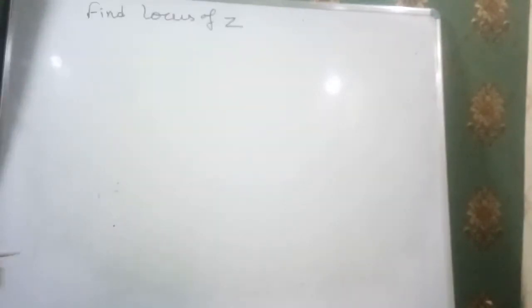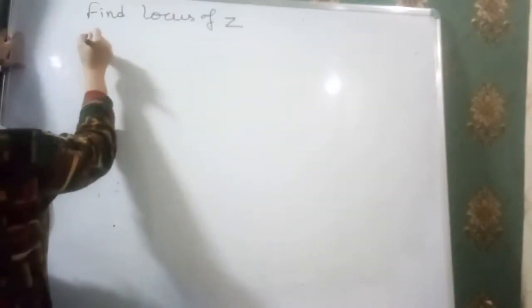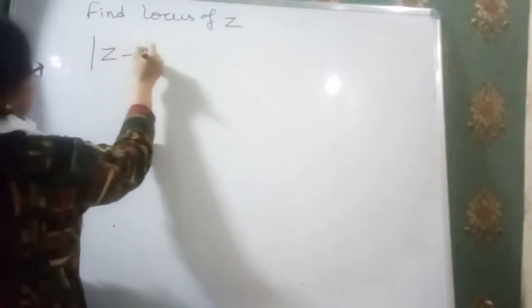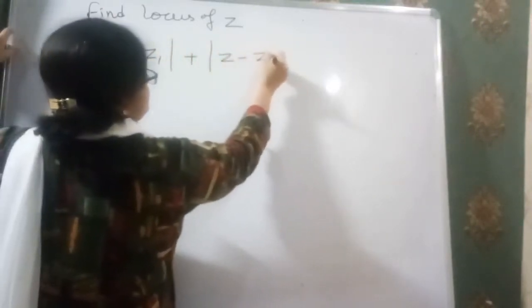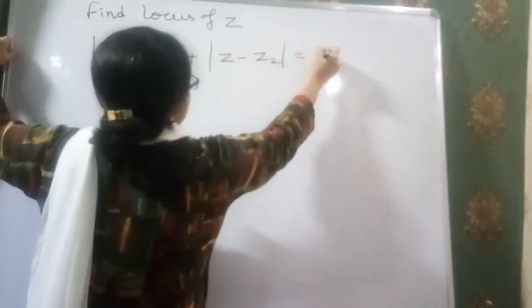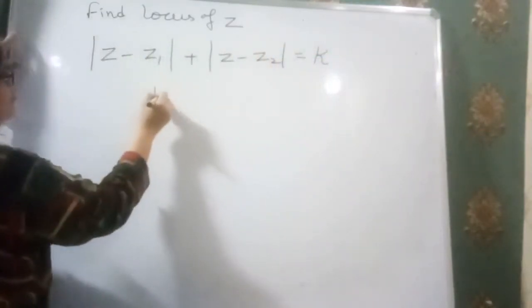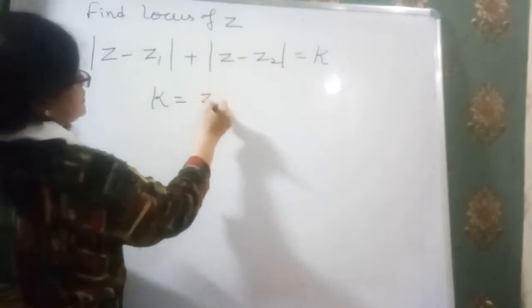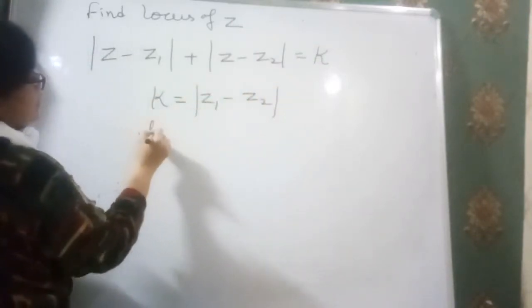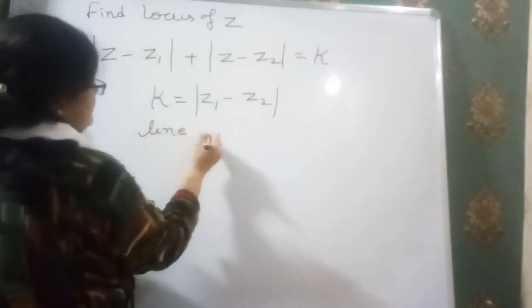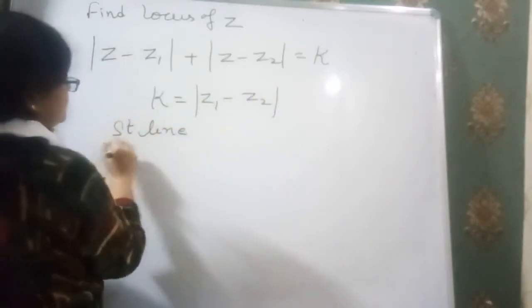In some questions we have another type of format, in this way: mod of z minus z1 plus mod of z minus z2 is equal to, for example, k. If the value of k is equal to mod of z1 minus z2, in that case also this represents a straight line.